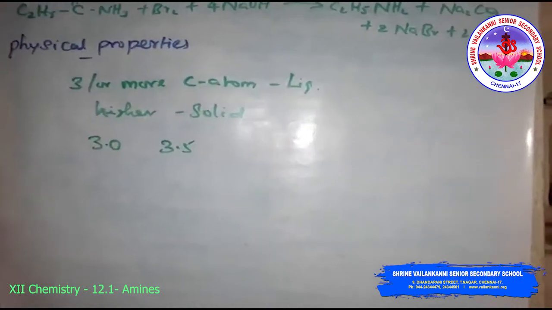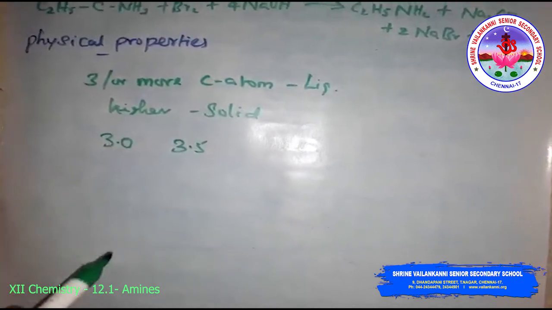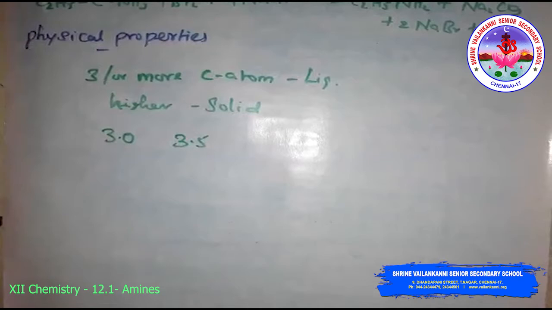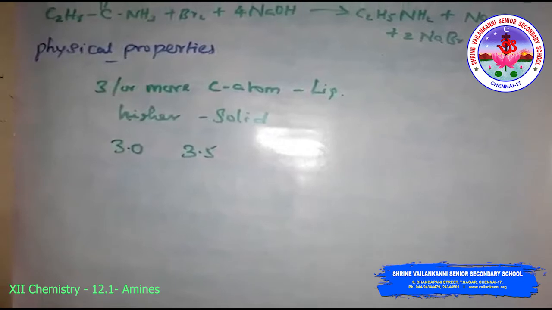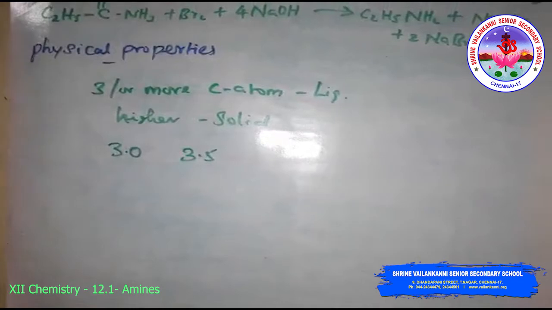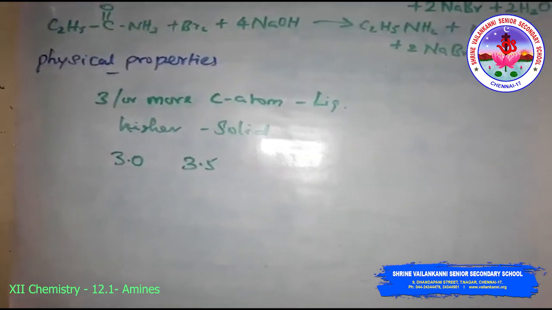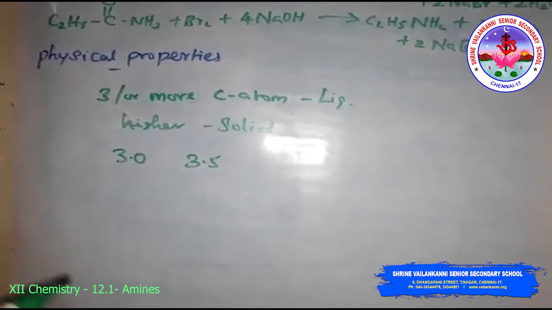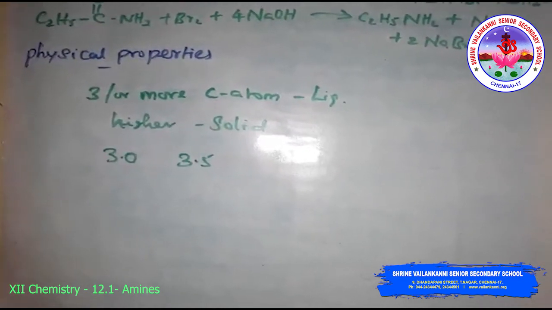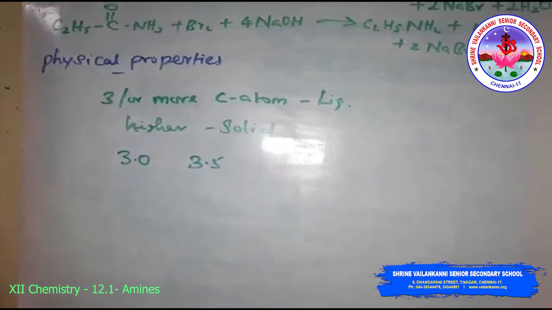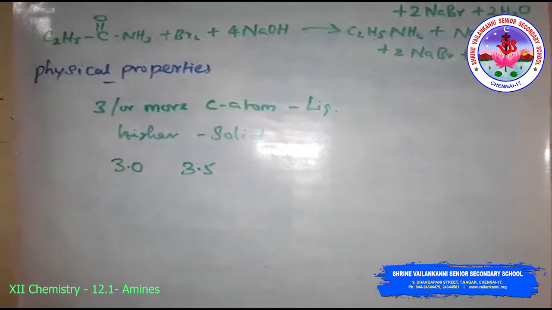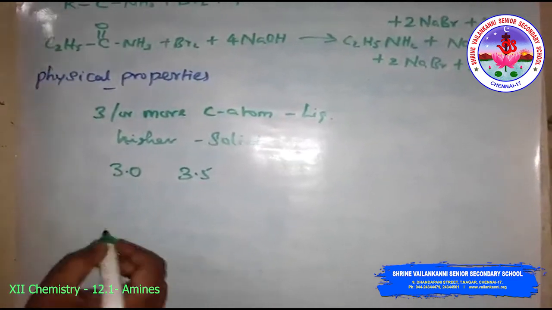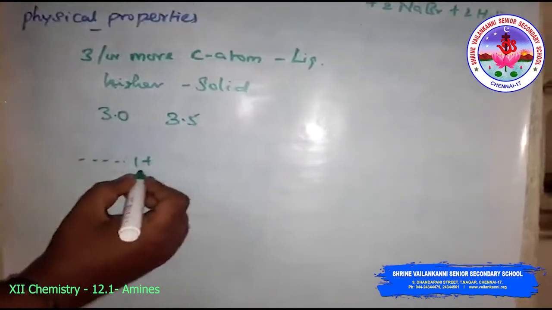The amines are soluble in organic solvents like alcohol, ether, and benzene. You may remember that alcohols are more polar than amines because of stronger intermolecular hydrogen bonds than in amines. Then the primary amines and the secondary amines are engaged in intermolecular association due to the hydrogen bond between the nitrogen of one and hydrogen of another molecule. Wait, I will draw the structure. See the hydrogen bond like this.